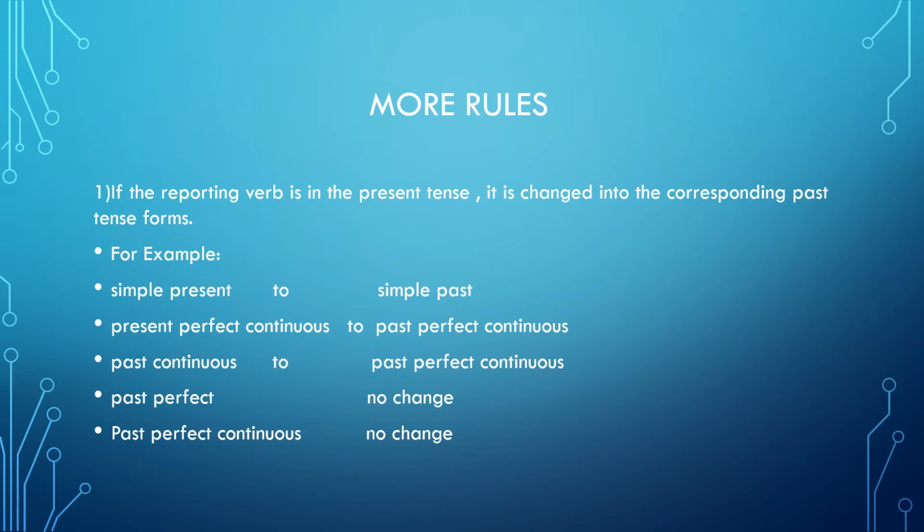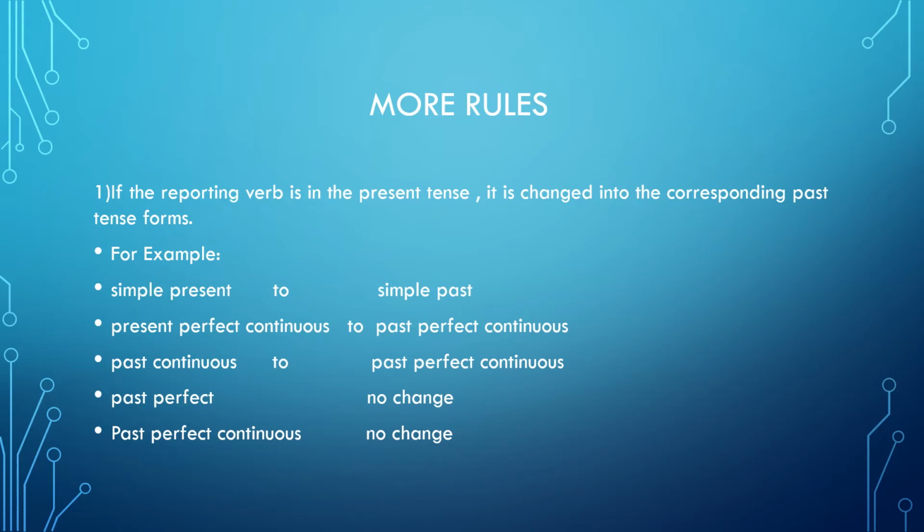Some words also have to change. If you have will, it becomes would. If you have shall, it becomes should. Can becomes could. So you have to remember these rules and learn these rules by heart and apply them when you are converting any sentence from direct speech to indirect speech.